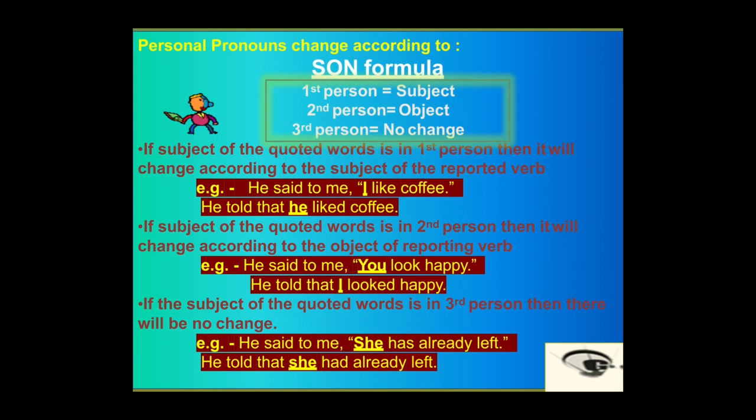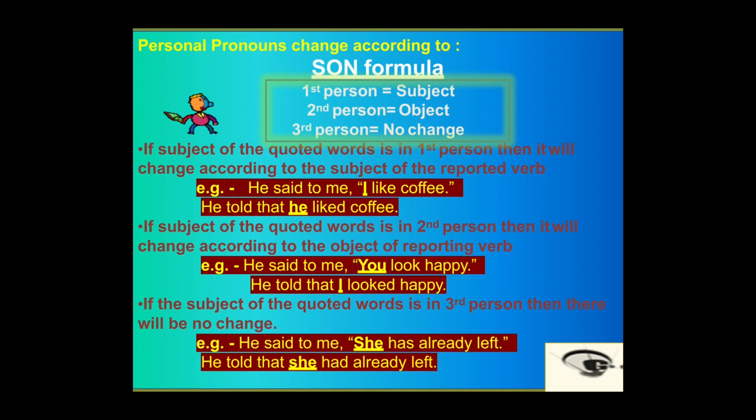It will be changed as he told that I looked happy. Now second person changes into the reporting verb. So you changes into I. And if the subject of the quoted verbs is in the third person, then there will be no change.